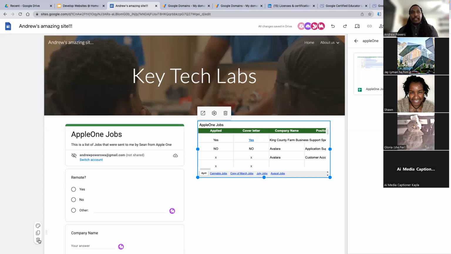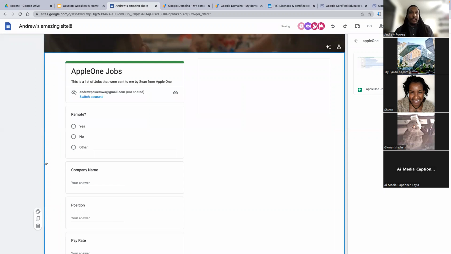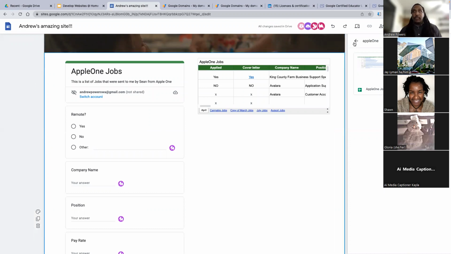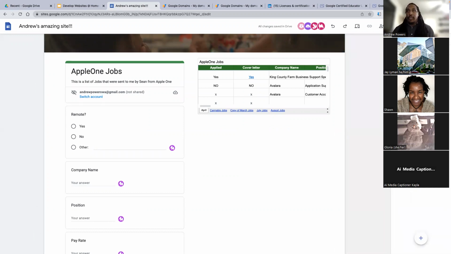So let me delete all that because you've seen it. I will present it. Oh, actually, you know what? Let me not delete all that. And I love how you can just Control Z or Command Z. So I'm just going to copy this. I'm going to make a new page so that this information can be on a different section.